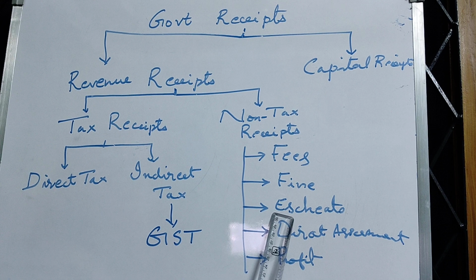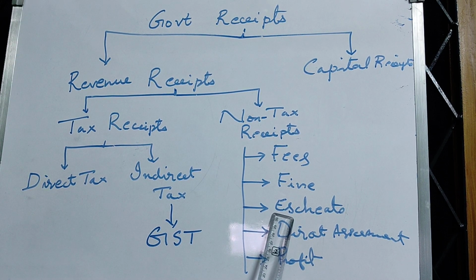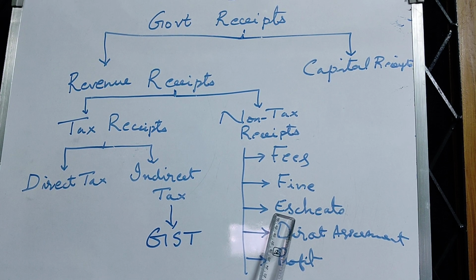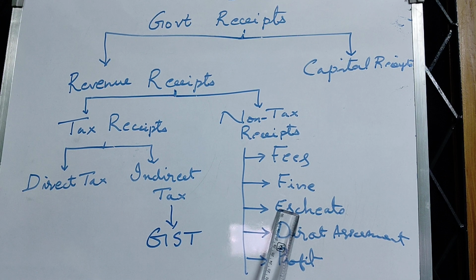The government may earn income from that property, either by selling it or by putting it on rent or any other means. The government earns money income from such properties, and that money income is known as escheat. That income earned is called escheat. Remember, the money income which is earned is known as escheat.